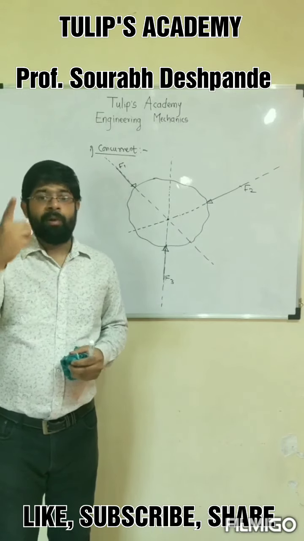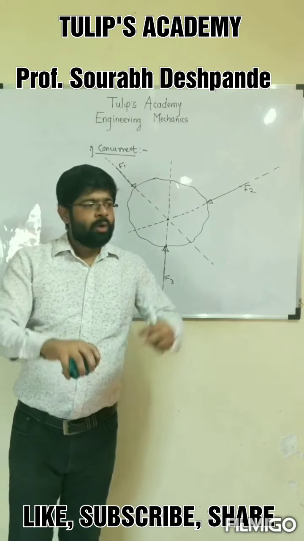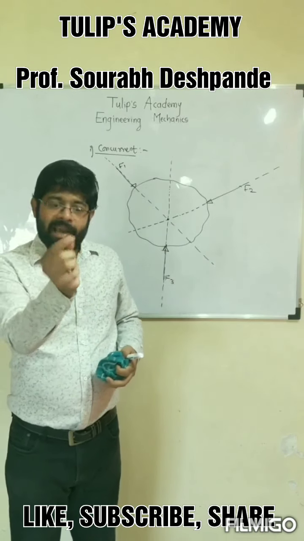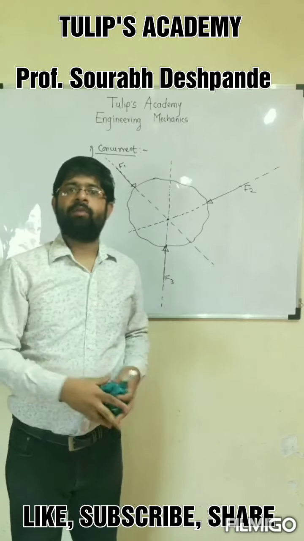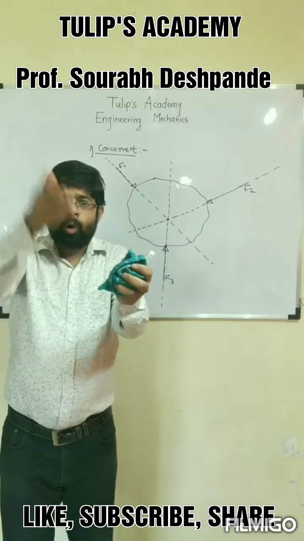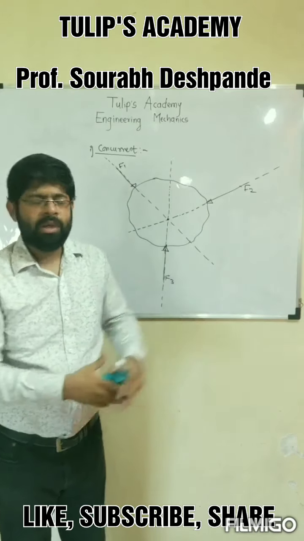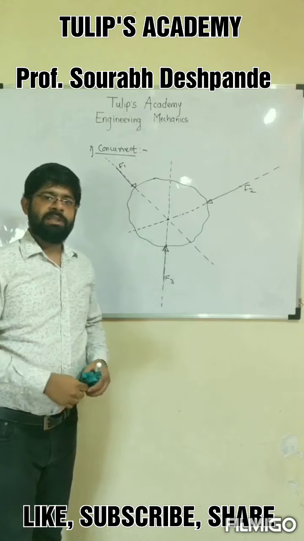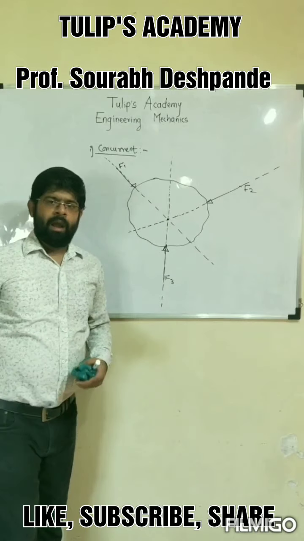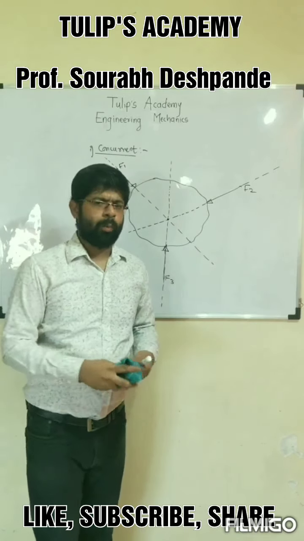Fine. Practically, if you look at this example where all the forces are passing through a common point, you can think of a large balloon which is raised by hydrogen gas. That balloon is stabilized by using ropes, and those ropes are tied at a single point and are subjected to tensile forces. When the balloon is raised up, the ropes are subjected to forces due to the weight kept in that balloon, and all the tensile forces ultimately meet at a common point. So that is an example of a concurrent force system. But the forces are not lying in the same plane. In the case of the balloon, they lie in different planes. So that is the case of a non-coplanar force system.